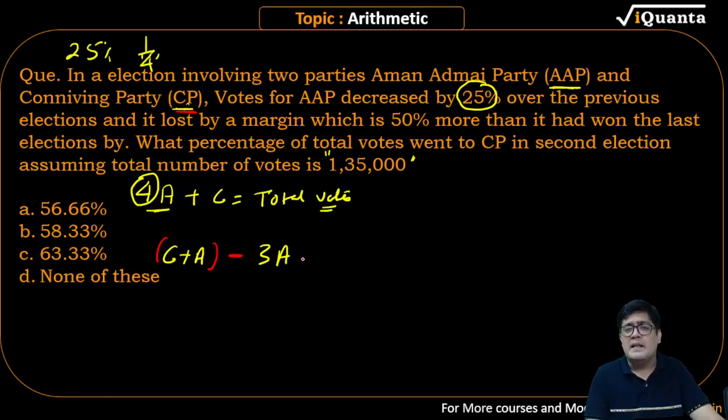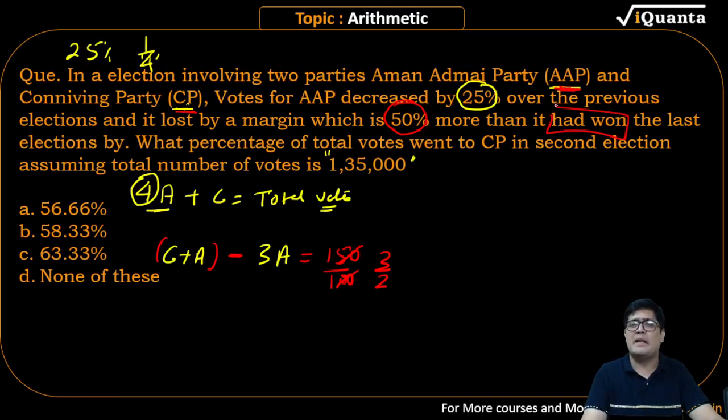Observe. This margin is 50% more. The margin you calculated is 50% more. How do you write 50% more? You write 150 upon 100, which is basically 3 upon 2. So you multiply 3 upon 2 more than it had won. Who won the last election? Aam Aadmi Party, or AAP. So listen to this. Margin is winner minus loser.